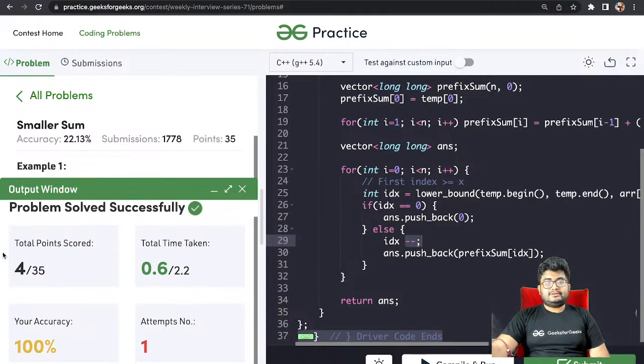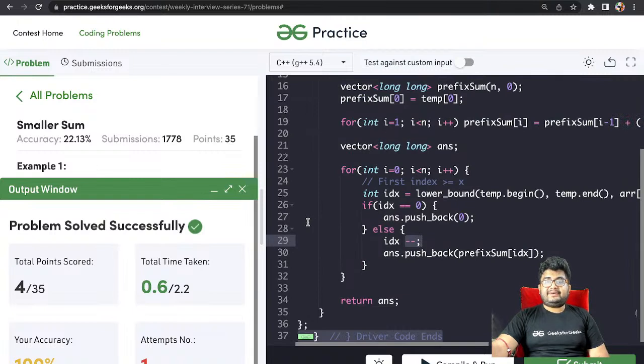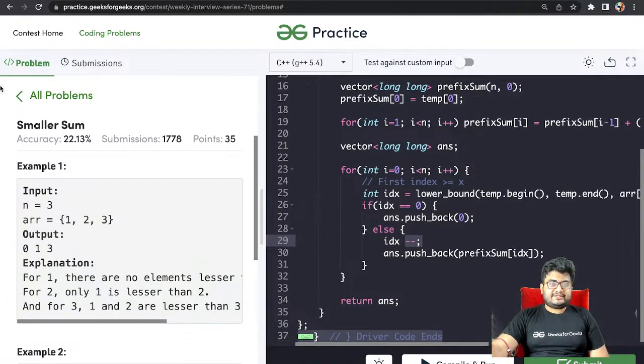Okay, so this also works, right? So this is the solution, pretty simple. The concept is entirely lower bound, and if you know about lower bound, this is a pretty simple problem. You just have to find the first index that is greater than or equal to the value. In case you don't have this method, you can always do a binary search. You can always write the code for lower bound. It is pretty simple to write as well. It's just binary search, so you can always do that.